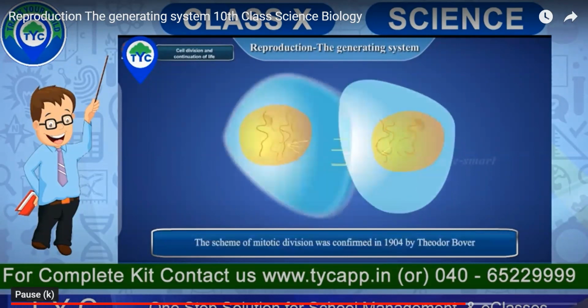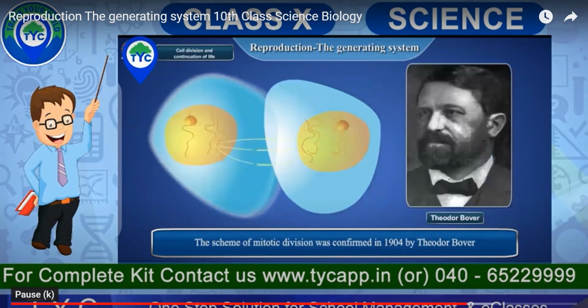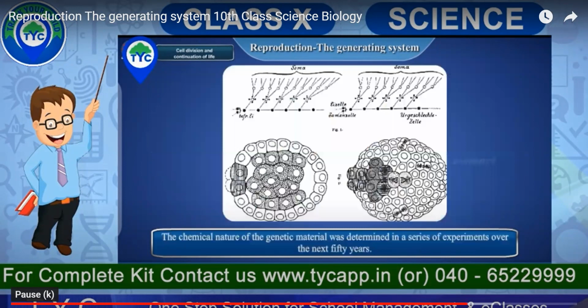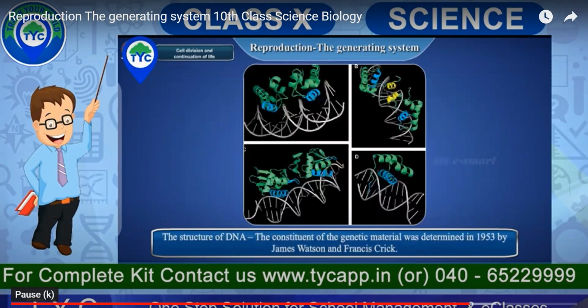So let us see how these genetic materials are divided. And Theodor Boveri also observed this, and he published his papers and confirmed that these thread-like structures are only responsible for carrying the hereditary material, and they contain genetic materials.